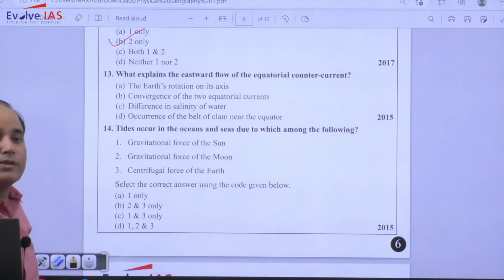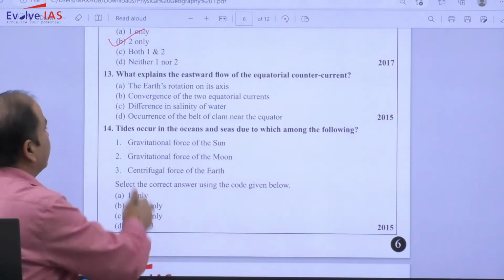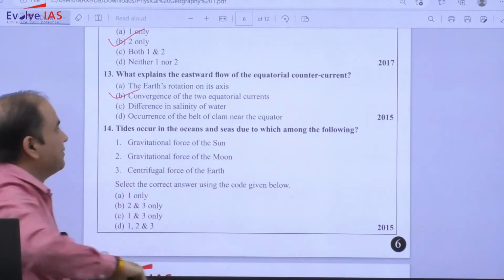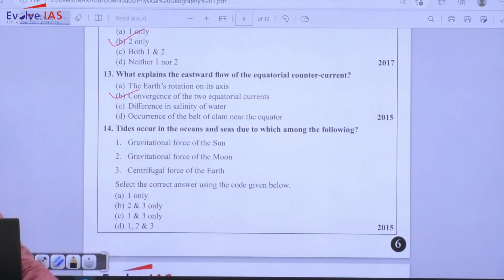So it is the convergence of water on the western side. So the answer will be, this is a bit confusing, so please keep in mind there was a lot of confusion related to it. In many books, what answer will you most probably find?